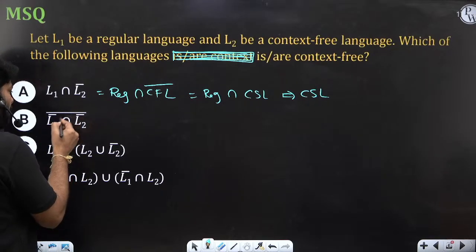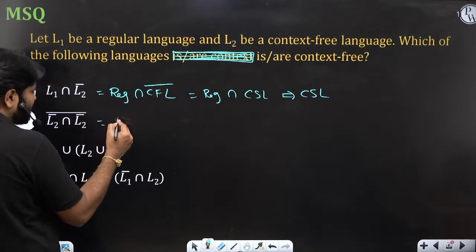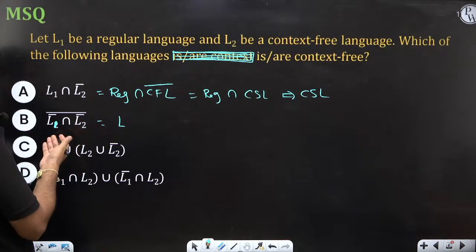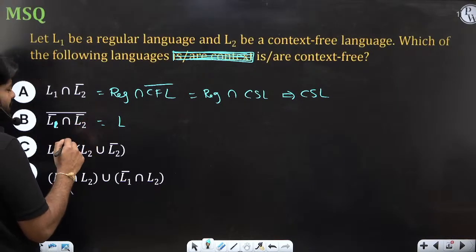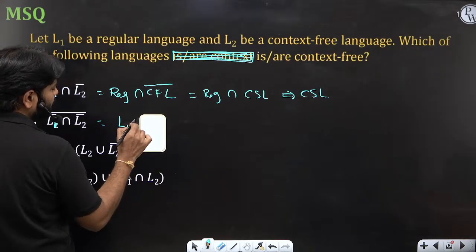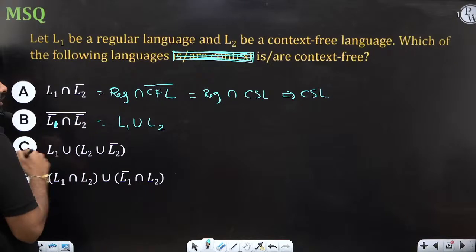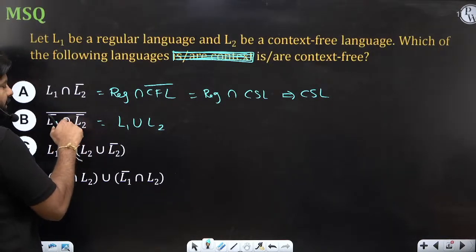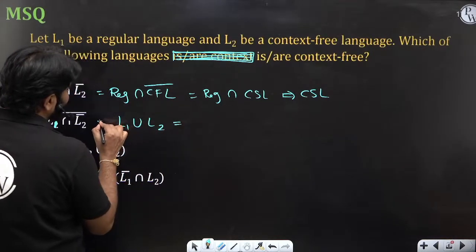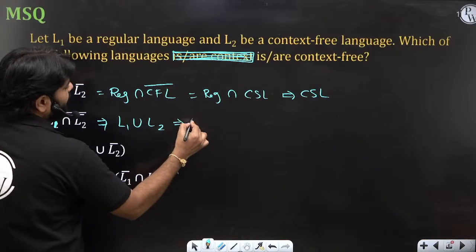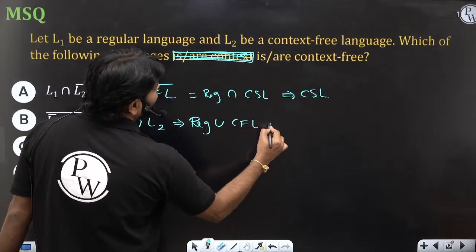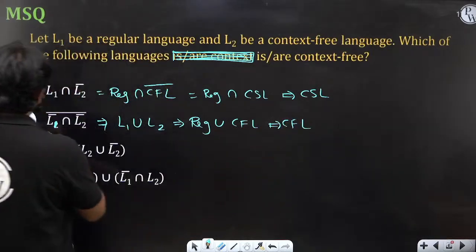Now what about the complement of complement? You can apply De Morgan's laws concept. Even if you do it with L2, you will get the same answer: L1 union L2. When you apply the complement to both, the complement of complement of L1 is L1, and the complement of complement of L2 is L2. So L1 union L2 is nothing but regular union CFL, which is always CFL. So we can choose option B so far.